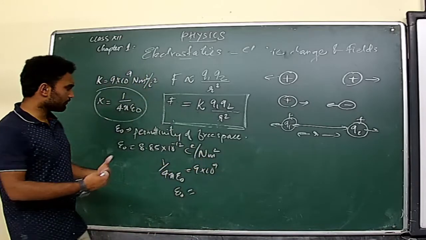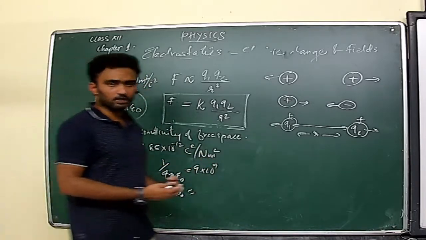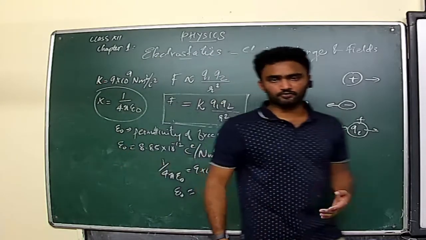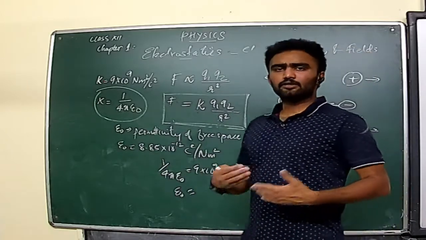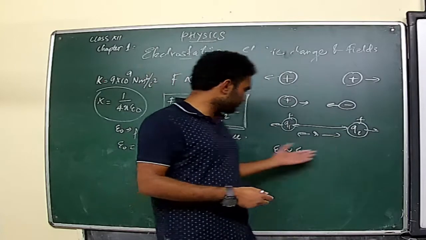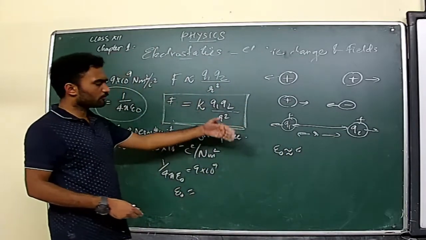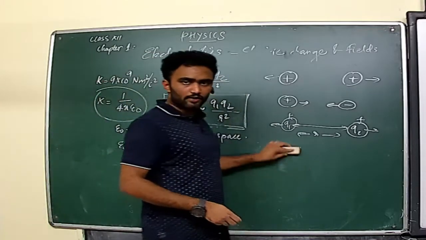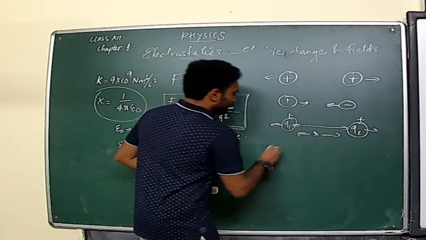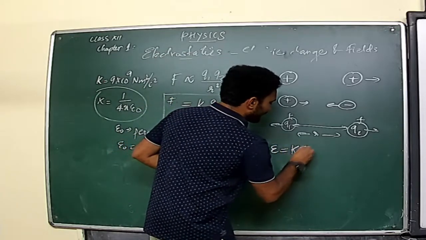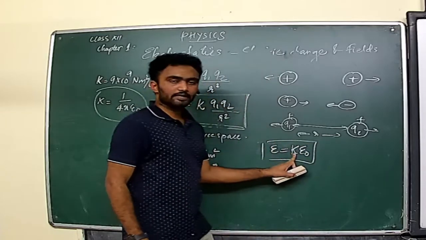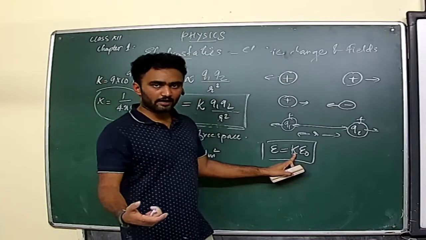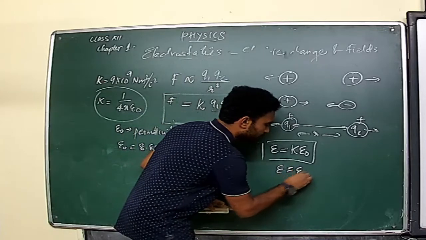And this is the concept we discussed where the charges are placed in vacuum. And this epsilon 0 is almost equal to the permittivity of air also. If you are considering the charge in air, then the permittivity of this particular dielectric medium will be almost equal to the case of air. Which means if instead of air or vacuum we consider another medium, then definitely epsilon will be equal to K times epsilon 0, where K is called the dielectric constant and it will vary with respect to the medium. And for the case of air, as I told you, epsilon is equal to epsilon 0 for air only.